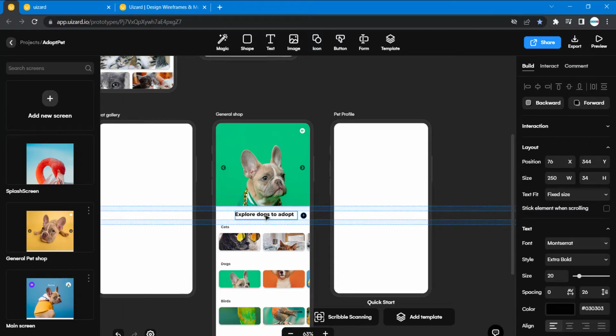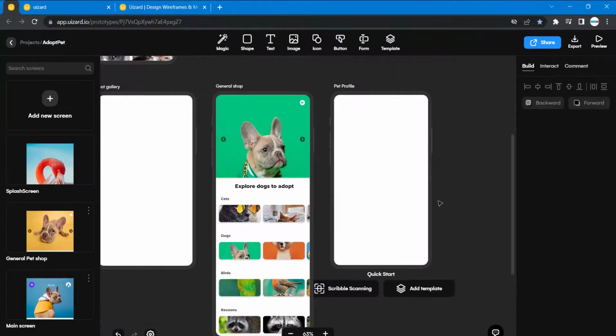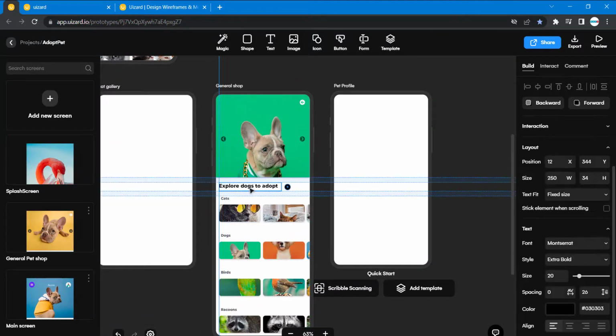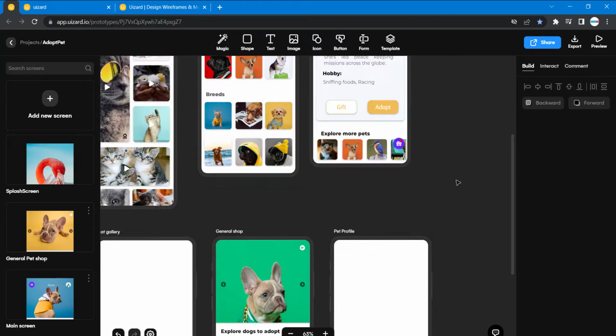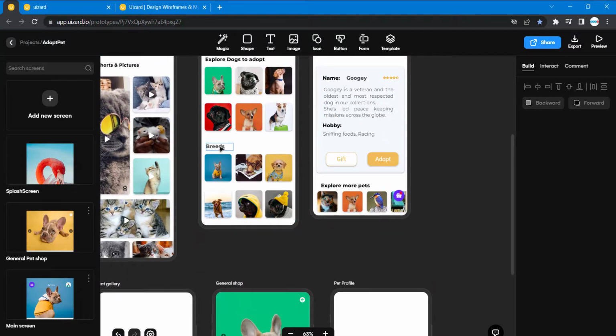I think this position is quite okay. So I think it should be somewhere here. I'm aligning it to the edge of this. So now we just have to work on the images and then the breeds.